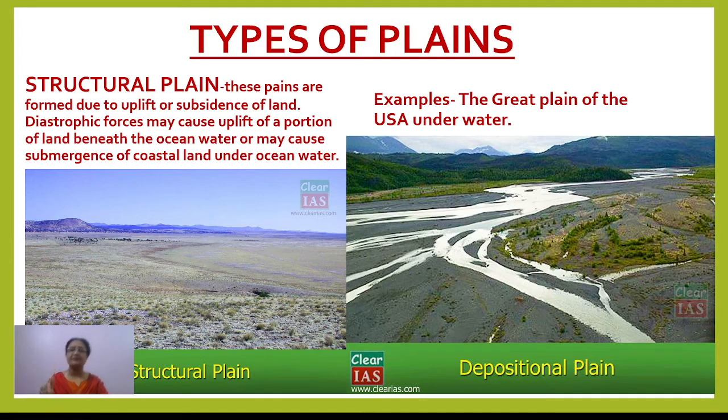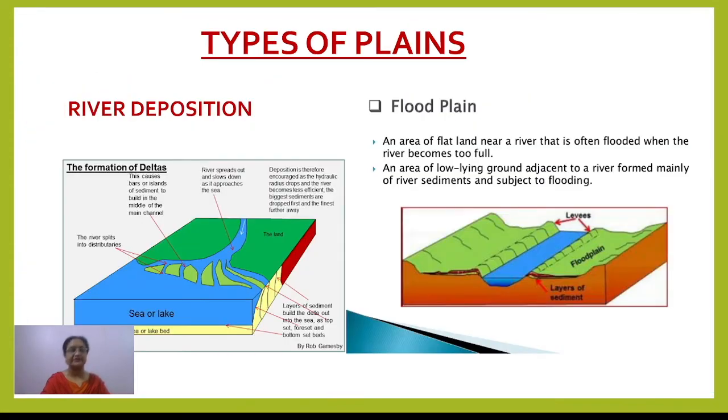Depositional means it can be the result of deposition work done by rivers. It can be the deposition work done by winds or the waves of seas or oceans. It can be the work of any lake, right? Or it can be the work of glaciers. So in different conditions, these are called by different names, right? Whenever these are the result of river deposition, they can be seen in two ways.